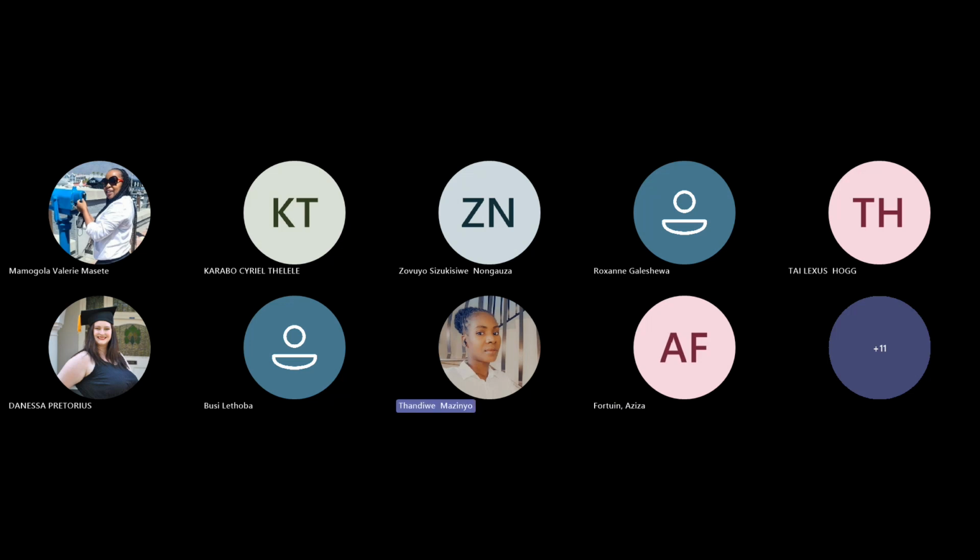Can I try? Yes. I think because the fees is more than the actual amount, so we'll have to transfer the balance, which is the 2,000 rand. Yes, give her a round of applause.